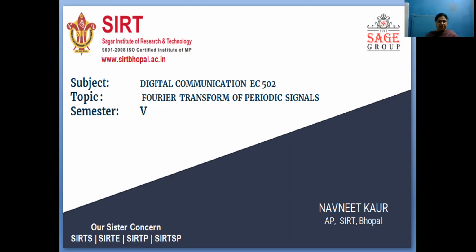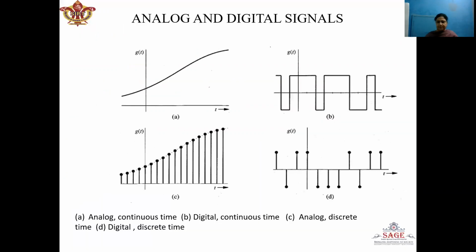The topic which I will be teaching here will be Fourier transform of periodic signal. Now first we will see the difference between the analog and digital signals, continuous time and discrete time signal.